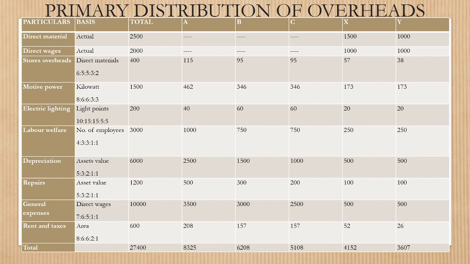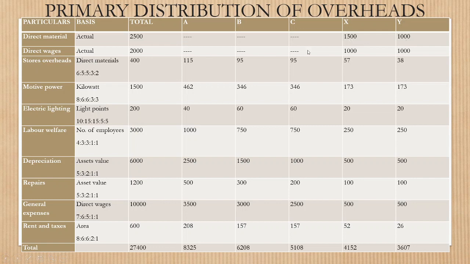To begin with the primary distribution of overheads, the columns are particulars, basis, total, Department A, Department B, Department C, Department X and Department Y. To begin with, the direct materials: the values are only for the service departments because they are not actually involved in the manufacturing process, that is, X department 1500 and Y department 1000.